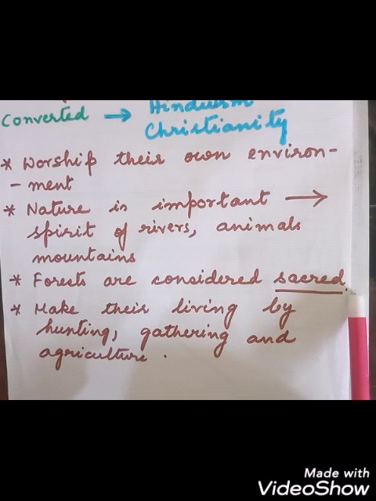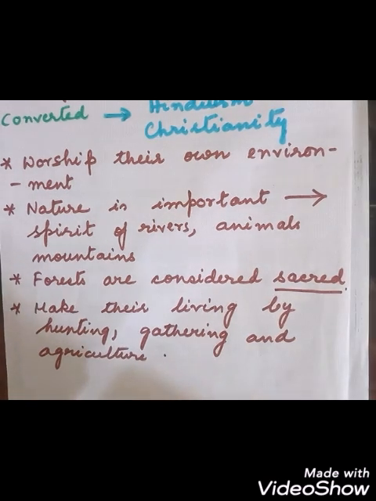The tribal people earn their living by gathering the forest products, and they hunt, and do some form of agriculture so that they can earn their living. Some of the tribals are staying in the villages, but some have gone to the cities and they are urbanized.